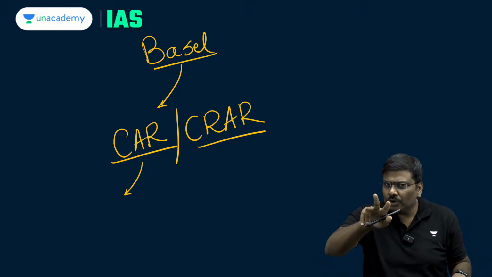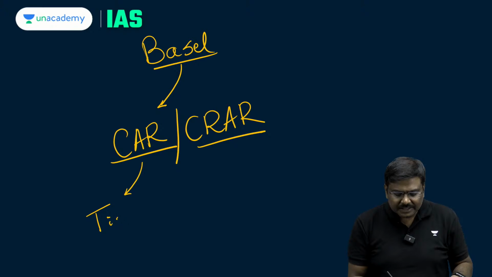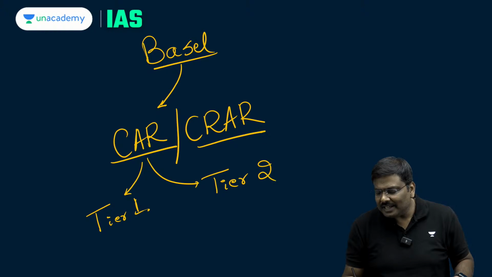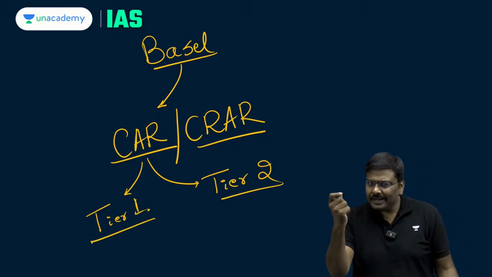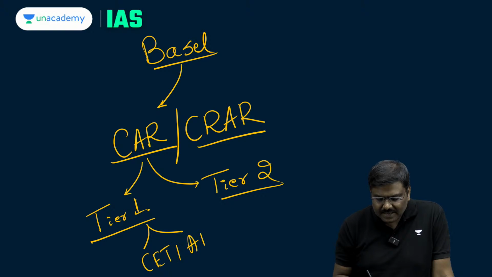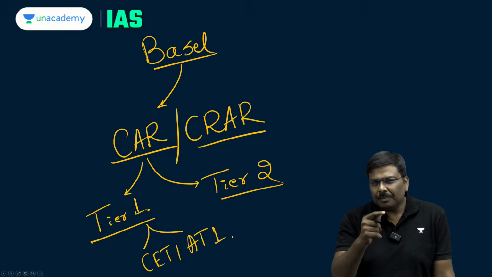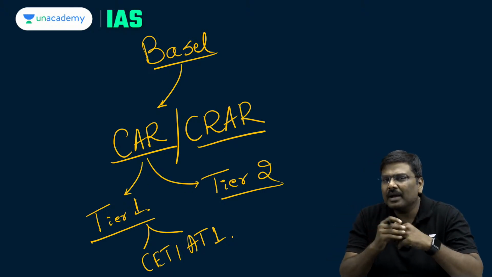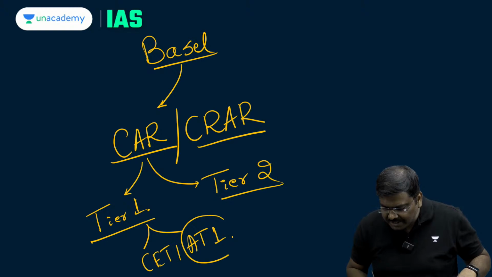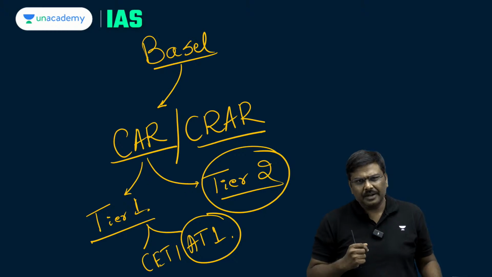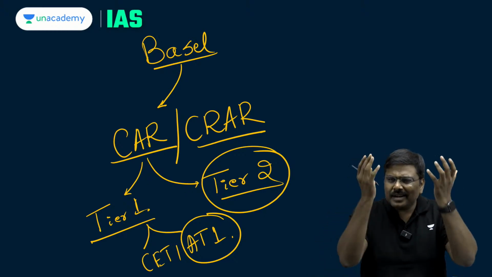The capital can be of two types. One is called tier 1 capital and the second one is tier 2 capital. In case of tier 1, it is further broken down into common equity tier 1 as well as additional tier 1. Now please follow the discussion. Many banks in India have been allowed by the Reserve Bank of India to issue additional tier 1 bonds as well as tier 2 bonds and raise capital from the market.